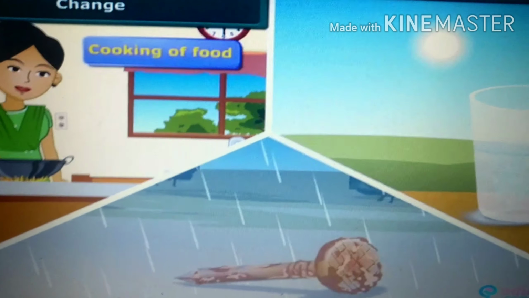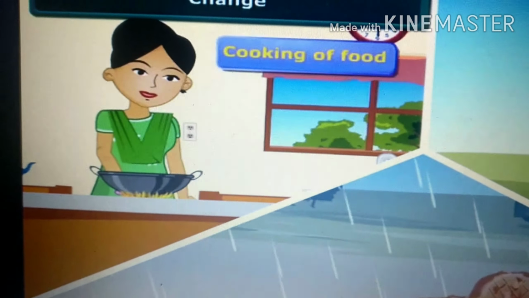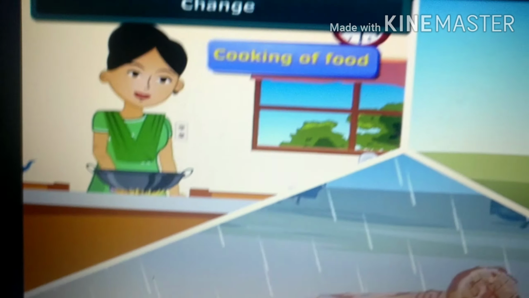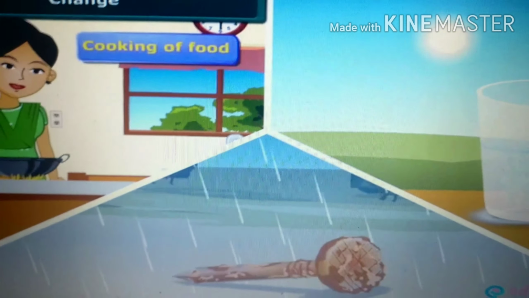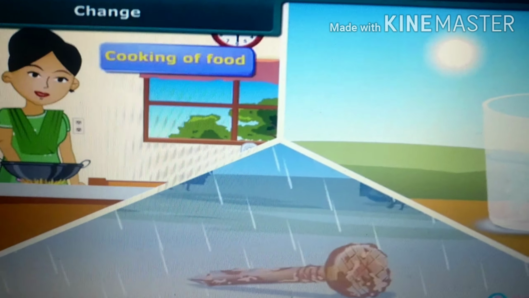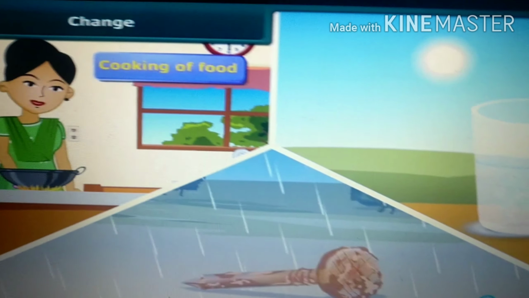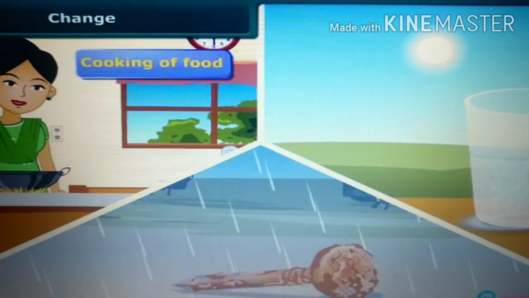As we can see here, there is a change in color in the case of rusting of iron, a change in state in the case of ice cubes changing into water, and a change in the nature of a substance when you are cooking food, where there is a total change. So do we see the same change in all the cases? No, they are different types. As I said just now, the changes are of two types. What are those, children? Physical and chemical change.